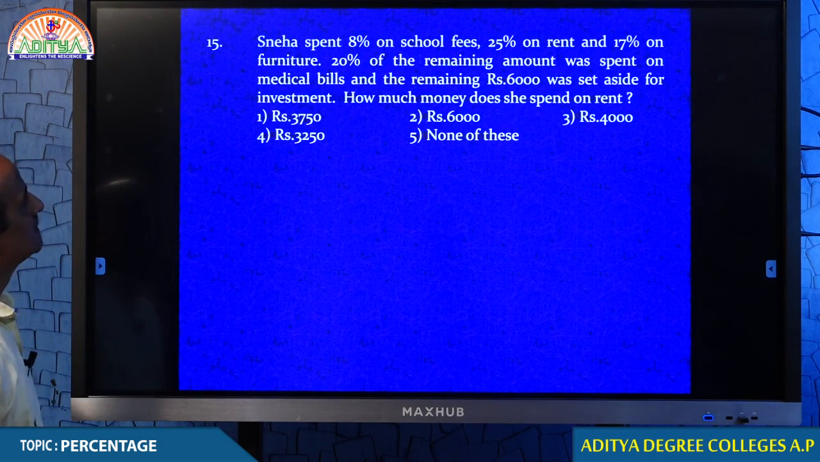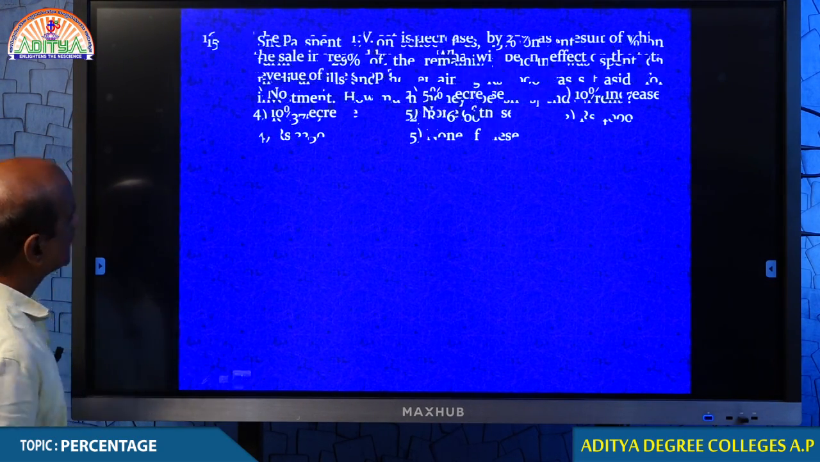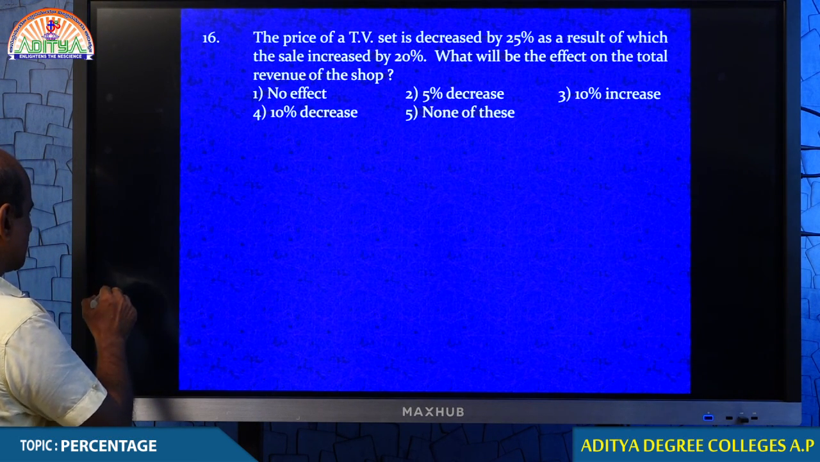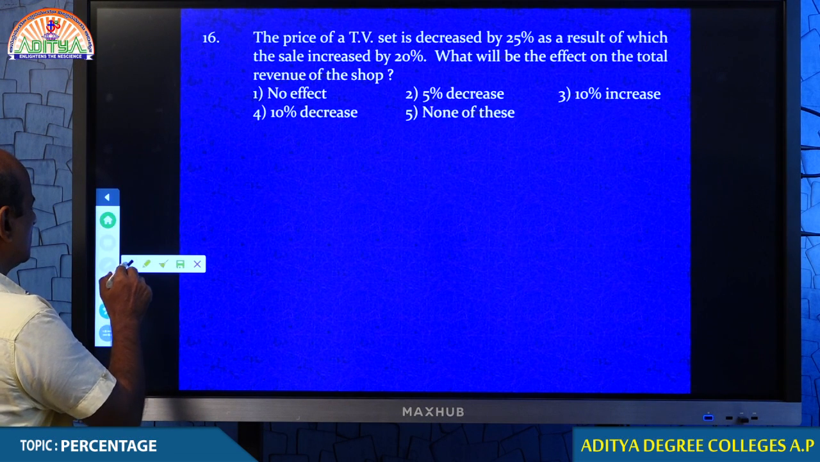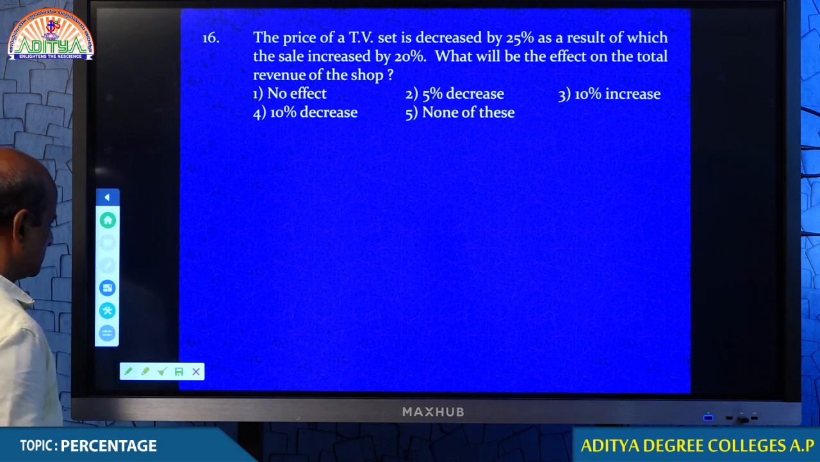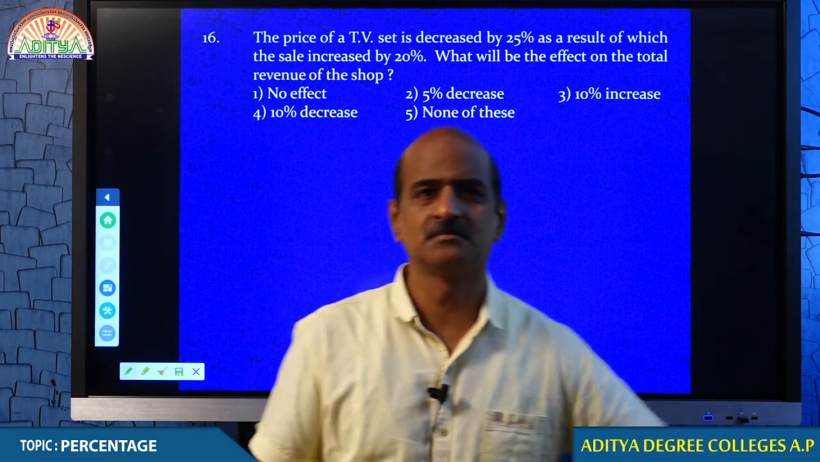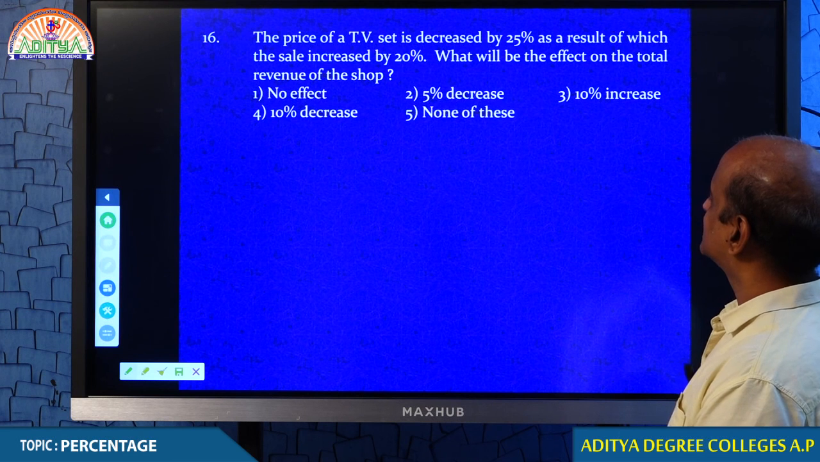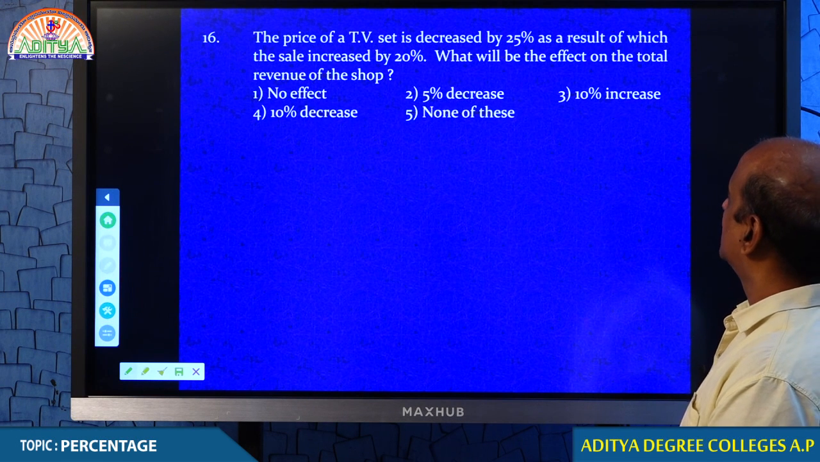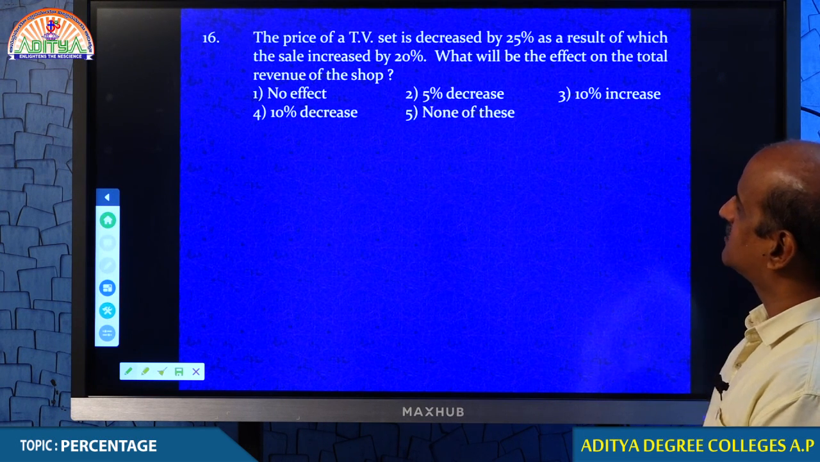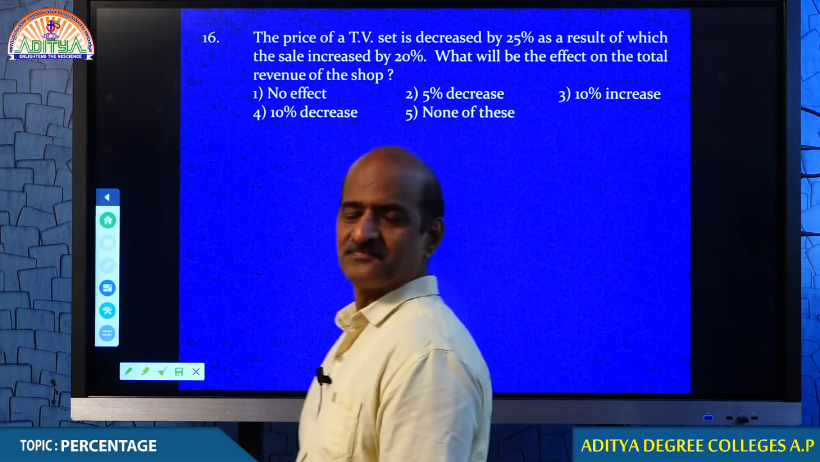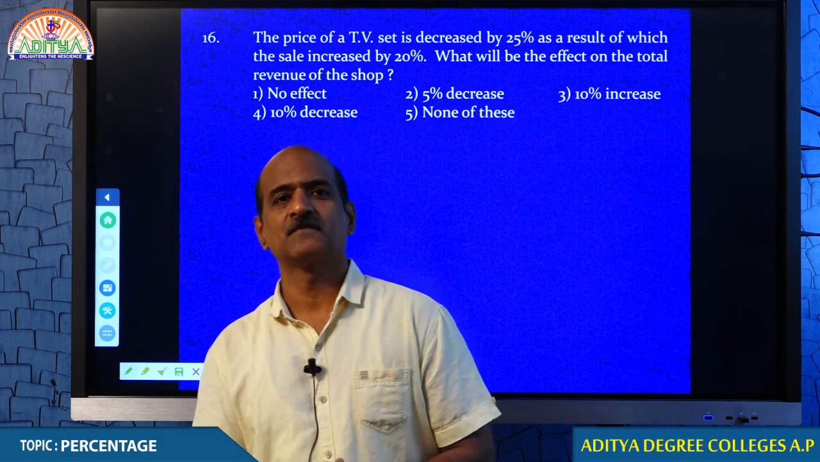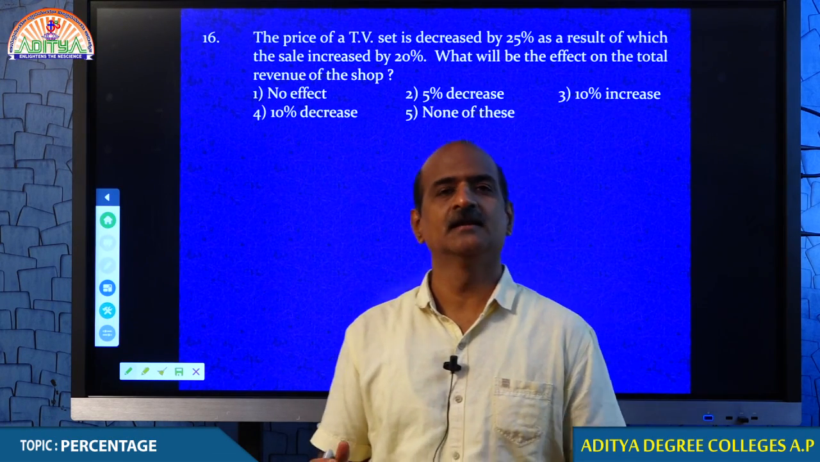Just look at that. This question number 15, I will be explaining after some time. Now we move on to question number 16. First, let me go on to question number 16. The price of a TV set decreased by 25%, as a result of which the sale increased by 20%. Usually, whenever a company wants to increase their sale, what do they do?